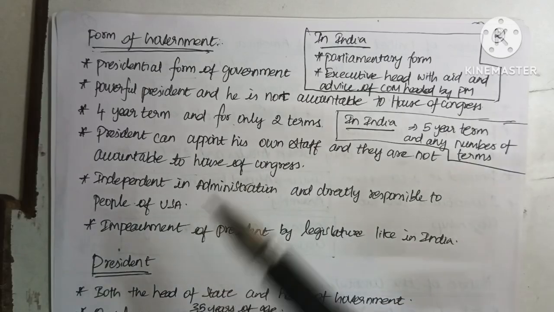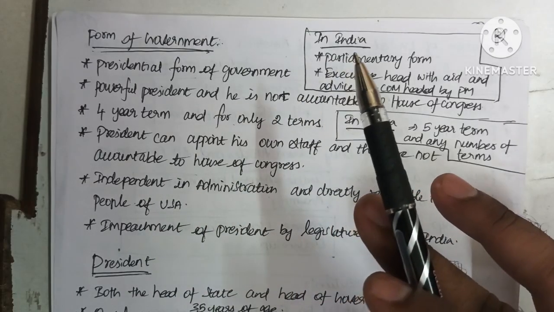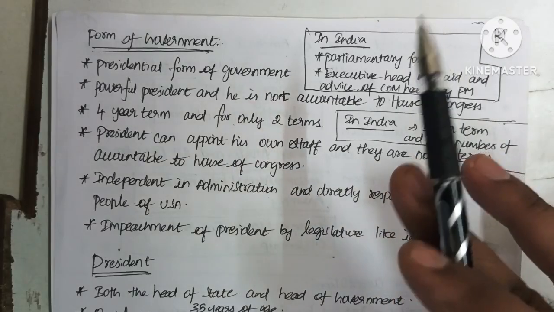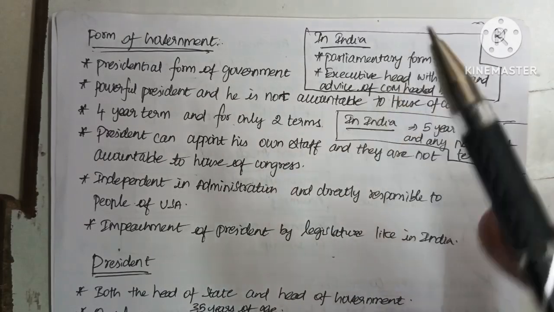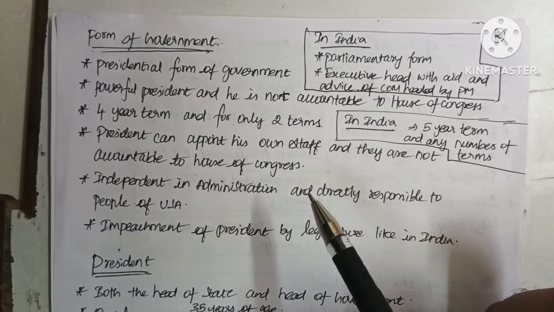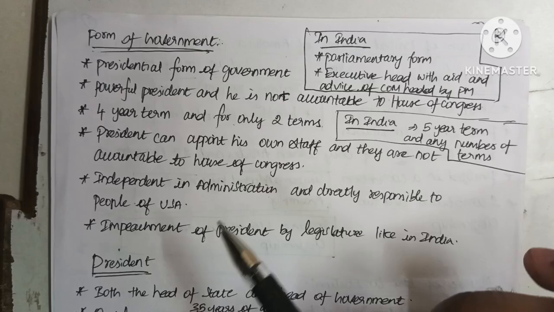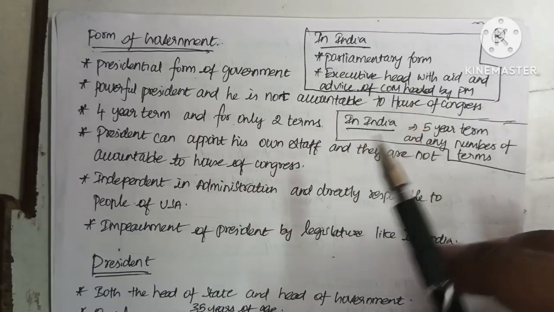The President of the USA is independent in function. He cannot be questioned. He is not answerable to any houses of the US Parliament. He functions with independent authority, and he is directly responsible to the people of the USA. Only he is answerable to the people of the USA.